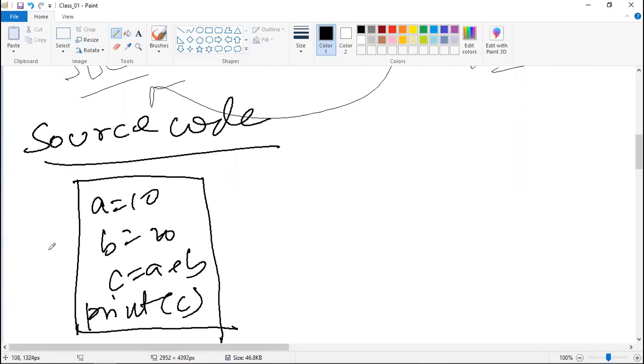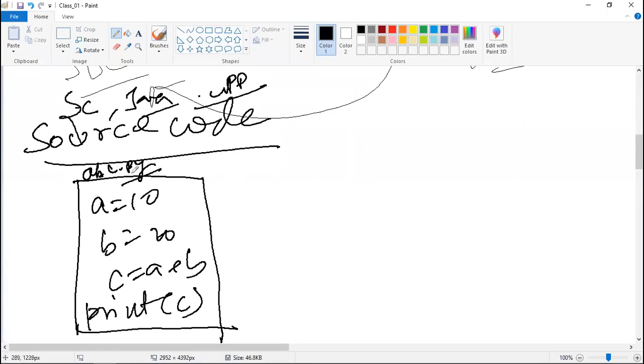Any code which you write, from now on, will be called the source code. Now this source code will have a name, right? So we say that it is a Python file. Every Python file will have the extension .py, like in C, .c, and in C++, .cpp. So every code has one extension.